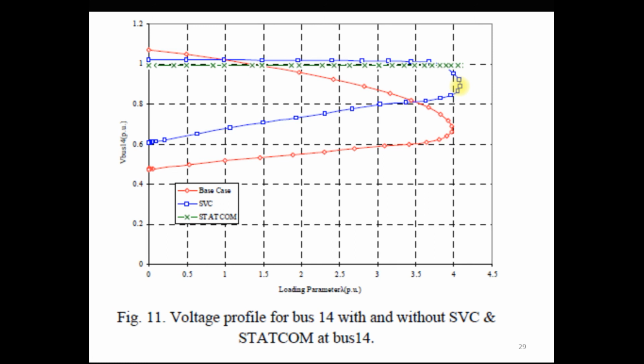So it means that the SVC has some limitation in providing the compensation, but the STATCOM has a wide range of control so that it provides the compensation for any load condition. So these are the advantages of STATCOM as compared to the SVC.